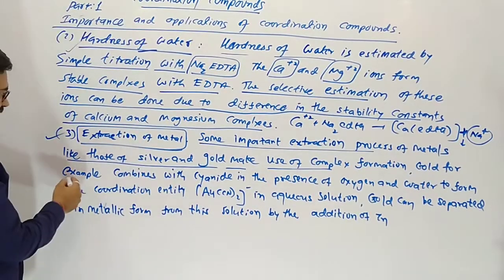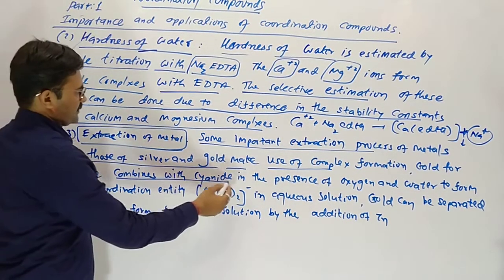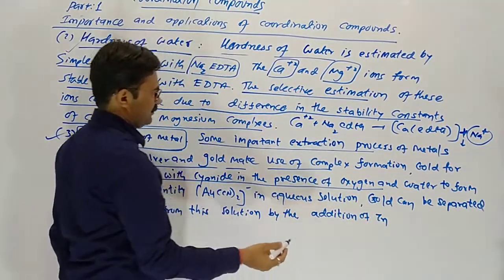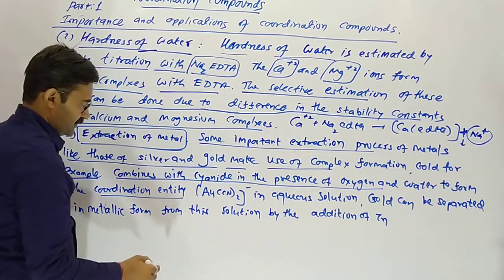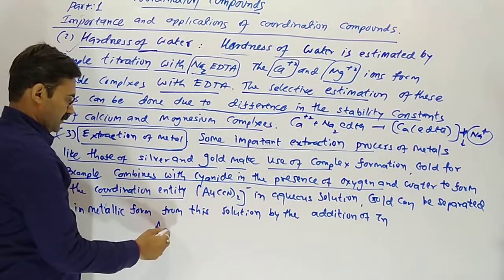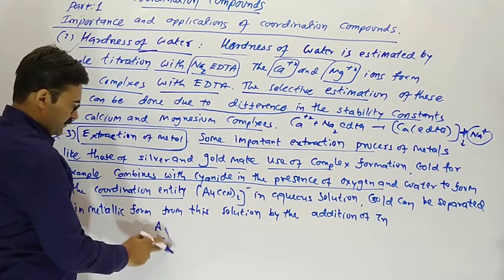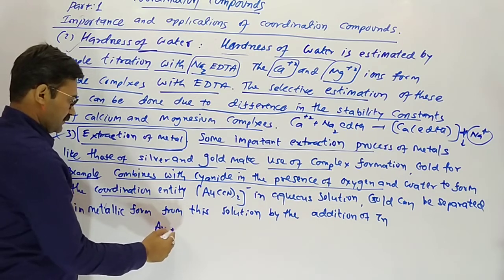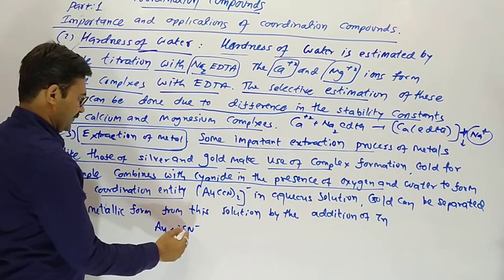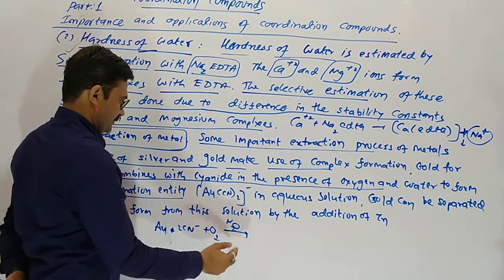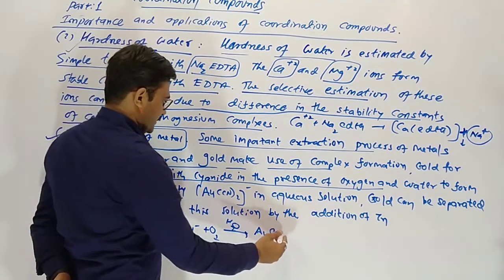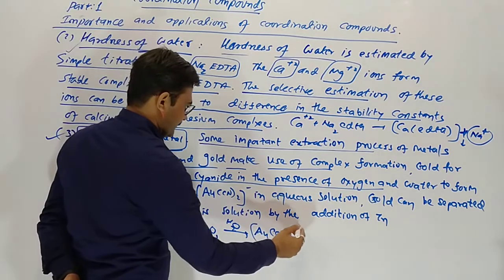Gold, for example, combines with cyanide in the presence of oxygen and water to form a coordination entity. In the ore of aurum, we add cyanide in the presence of oxygen and water. It gives a complex entity.